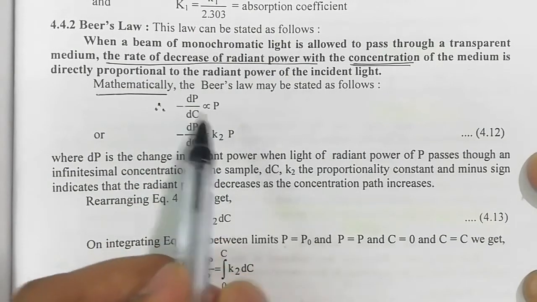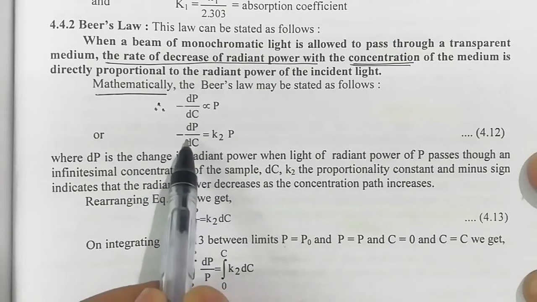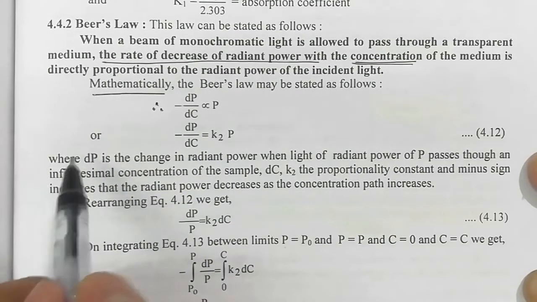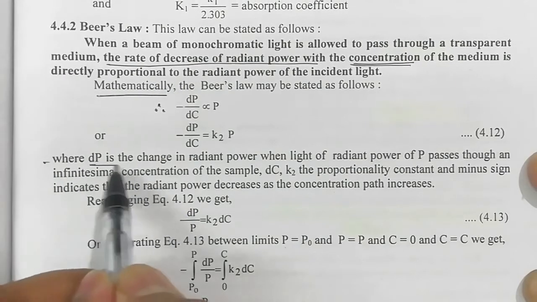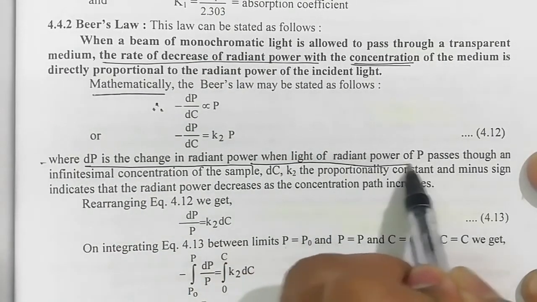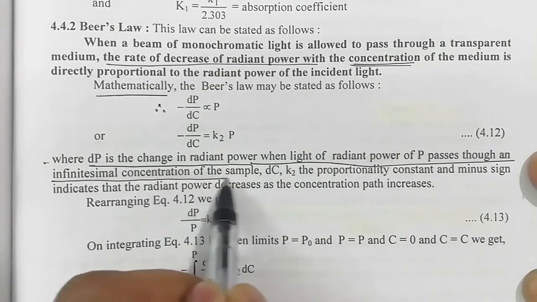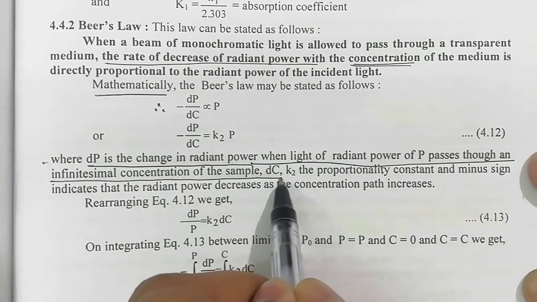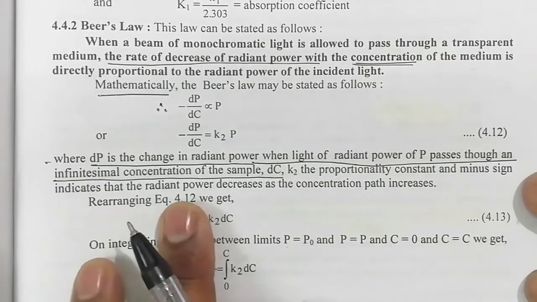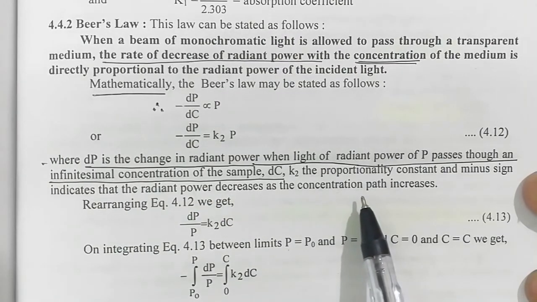Now let us remove this proportionality sign, then we get minus dP upon dC is equal to K2 times P. Now here, what is dP? dP is the change in radiant power when light of radiant power P passes through an infinitesimal concentration of the sample dC. K2 is the proportionality constant, and the minus sign represents that radiant power decreases as the concentration increases.